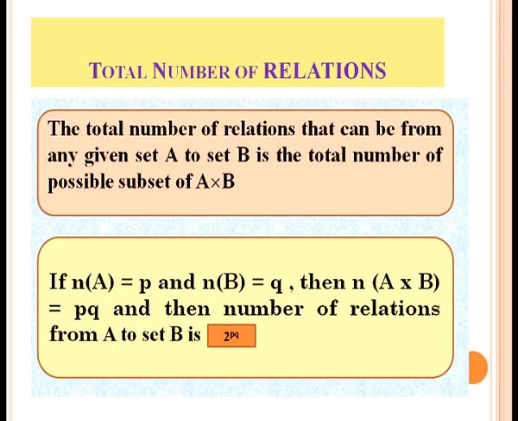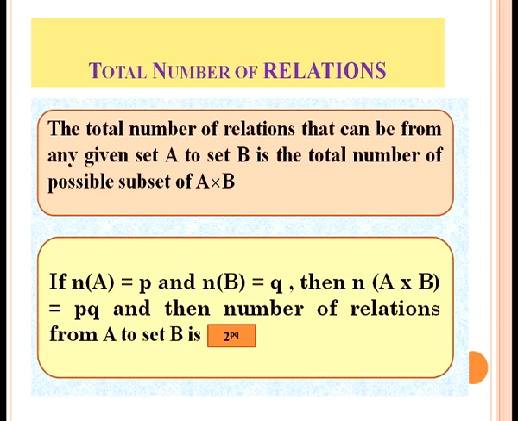One of the very important aspects of relation is how many relations exist between two sets A and B. Now we will learn how we compute the different relations that exist between two different sets, that is A and B, maybe X and Y. Now we will discuss the total number of relations. The total number of relations from any given set A to set B is the total number of possible subsets of A cross B.